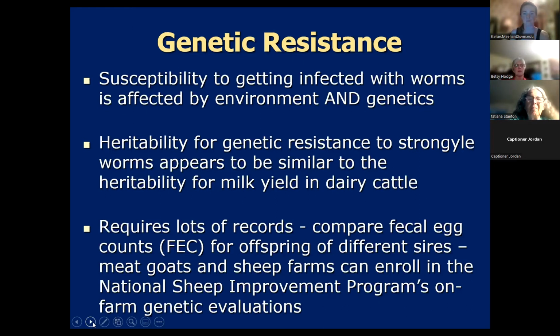So it would be more comparing the fecal egg counts of offspring of different sires rather than comparing the fecal egg counts of individual litters to each other. You more want to have different sires that you can compare. And the National Sheep Improvement Program, NSIP, as part of their on-farm genetic testing, they do have traits in there for looking at fecal egg counts and trying to breed for dewormer resistance in your sheep or goats.